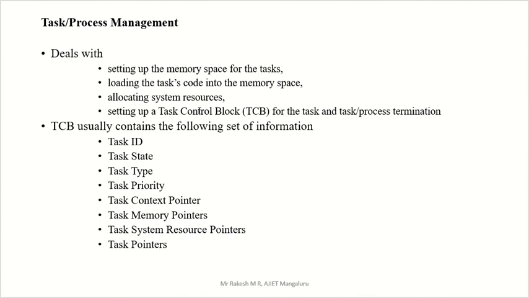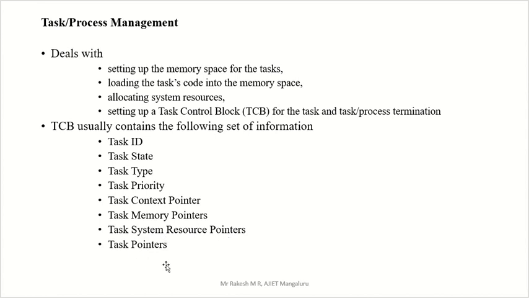But here we see one thing, what is that? TCB, task control block, also called process control block. What does it mean? The process control block or task control block contains some information: task or process ID, process state, process type, process priority or task priority, task context pointer, task memory pointer, task system resource pointer, task pointer.